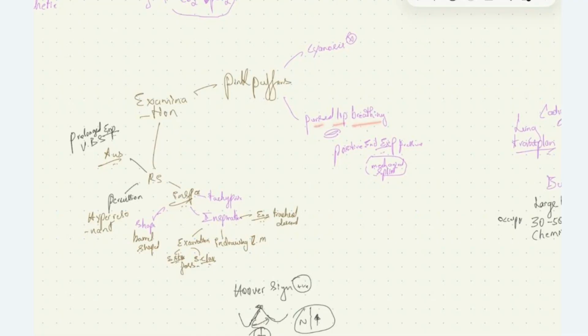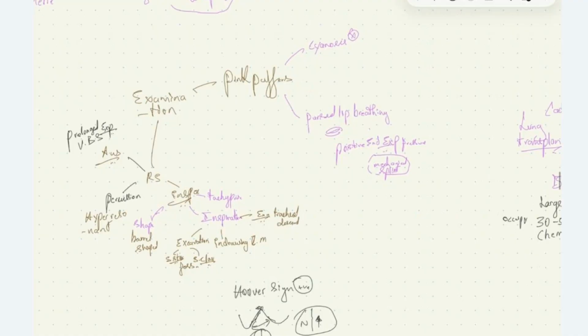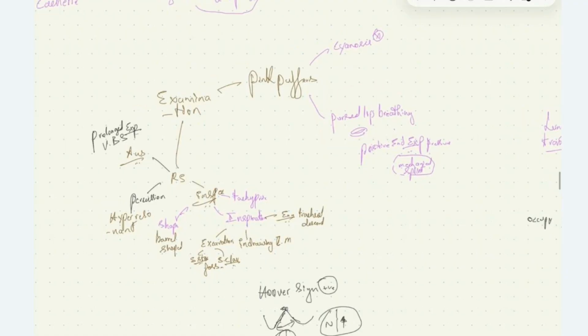They'll purse their lips during expiration in order to give positive end expiratory pressure. The positive end expiratory pressure will act as a mechanical splint, preventing the collapse of alveolar duct and alveoli, thereby helping the patients to partially relieve the symptoms. So the patient will have pursed lip breathing. They are called pink puffers.